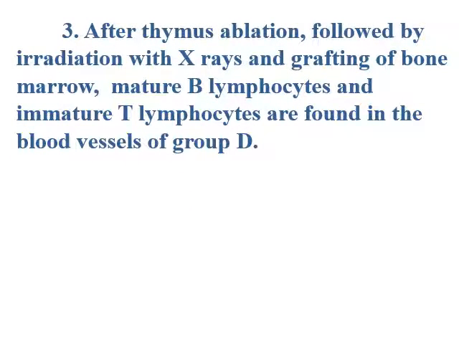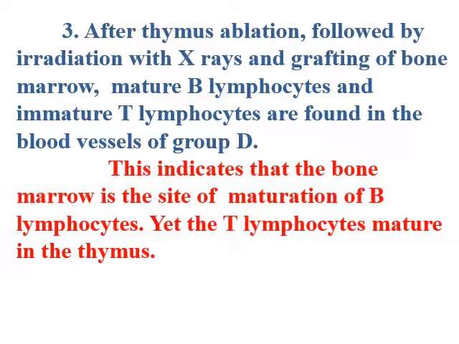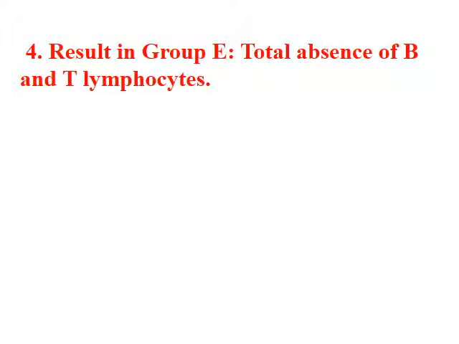Group D. After thymus ablation, followed by irradiation with X-rays and grafting of bone marrow, we remove the thymus. Mature B lymphocytes and immature T lymphocytes are found in the blood vessels. What does this indicate? This indicates that the bone marrow is the site of maturation of B lymphocytes, yet the T lymphocytes mature inside the thymus.